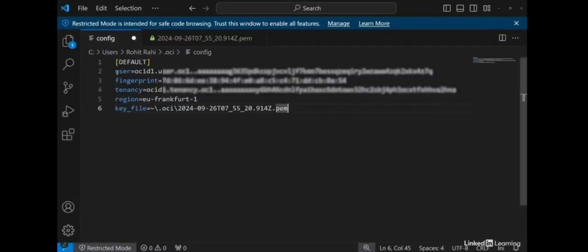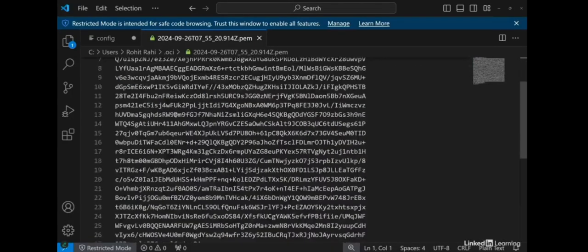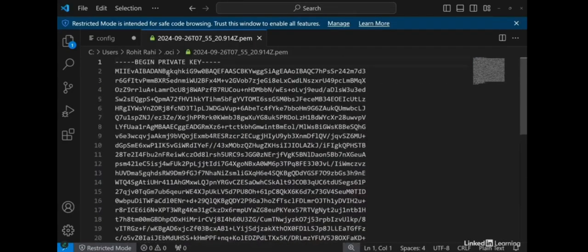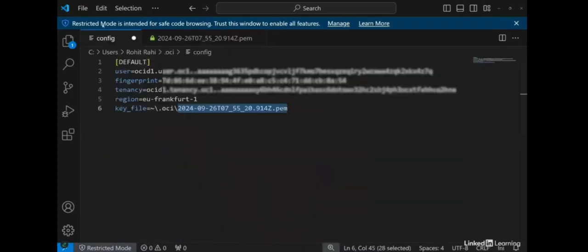Alright, so I have pasted all the values in the config file open in Visual Studio Code, and here you can see that the fingerprint got changed. This is the new value which got added. The name of the key file also changed, and this is the new key file which we generated, both the private key and the public key, and this is the content of the private key here. This is the one which we had deleted earlier, and now it's available. So let me save this, and now I should be able to run the API call, and that invocation should be successful.